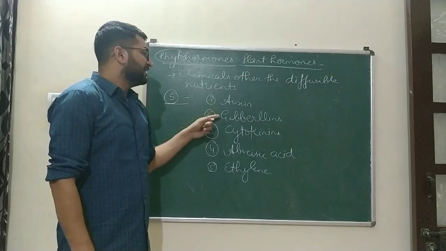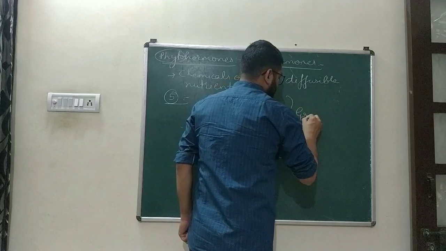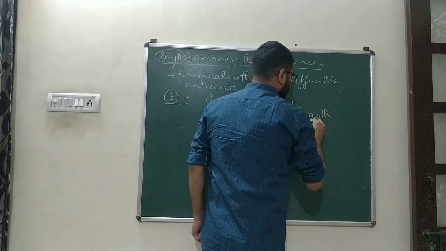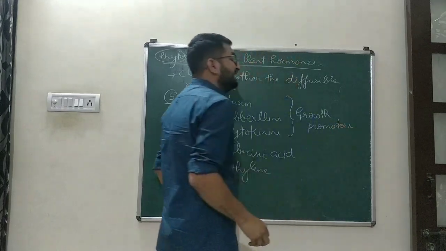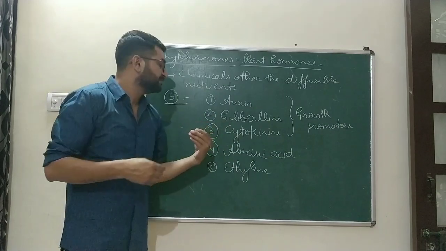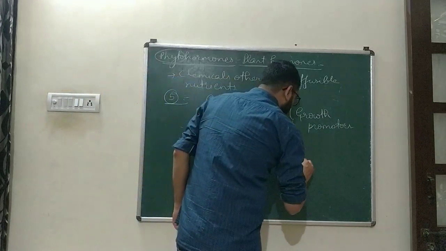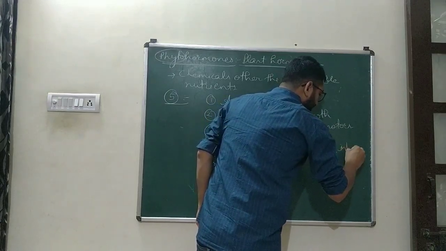Auxin, gibberellin and cytokinins, they are the growth promoters. Growth promoters means they promote the growth. They enhance the growth by the various processes which we had discussed earlier. Abscisic acid is a growth inhibitor. It stops the growth.